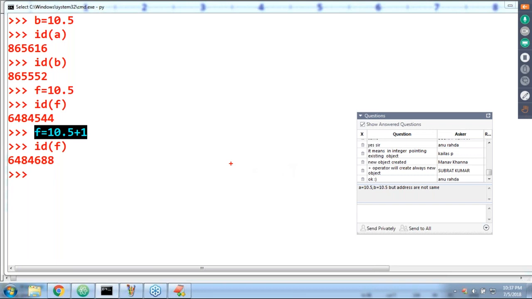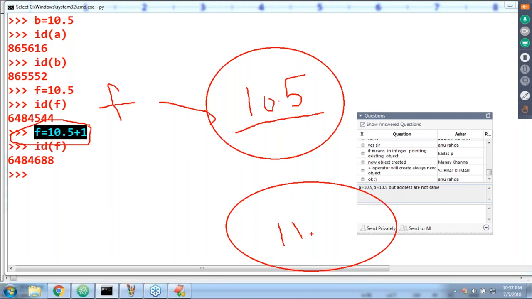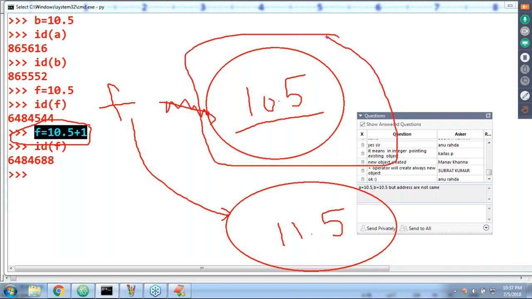Don't get confused. Here observe that f is pointing to 10.5. Now I'm trying to add something to this content. You are trying to change the content of f. With those changes, a new object will be created. F is pointing to the new object, and the old object is eligible for garbage collection. In the existing object, you can't perform any change. That's why the addresses of these two objects are always different.